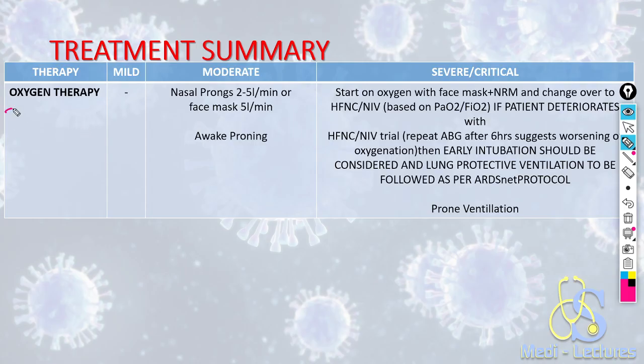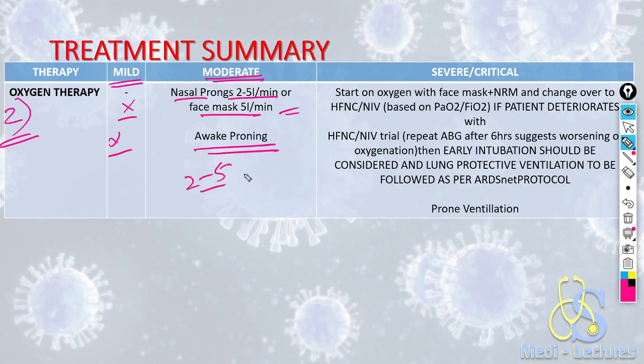Now, second important part of the treatment is oxygen therapy. Since mild patients are vitally stable, they will not require oxygen. The moderate patients with SpO2 less than 94 or respiratory rate 24 to 30, these will be started oxygen on nasal prongs at 2 to 5 liter per minute or face mask up to 5 liters per minute. If the oxygen requirement is 2 to 5 liter, then we will give nasal prongs. If it is more than or equal to 5 liter, then we will give face mask.